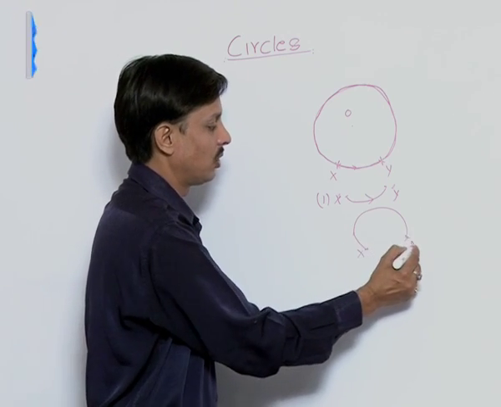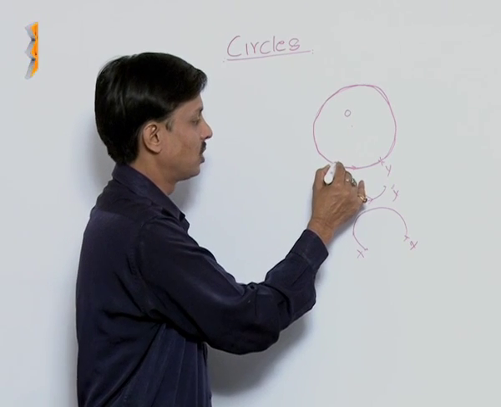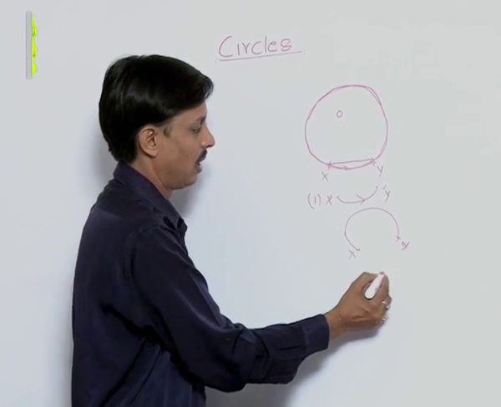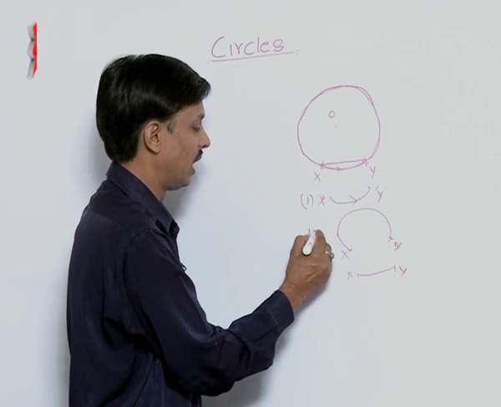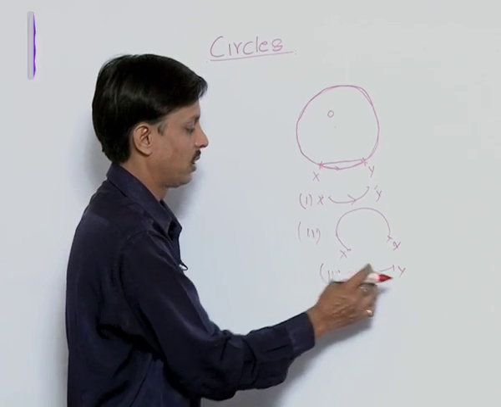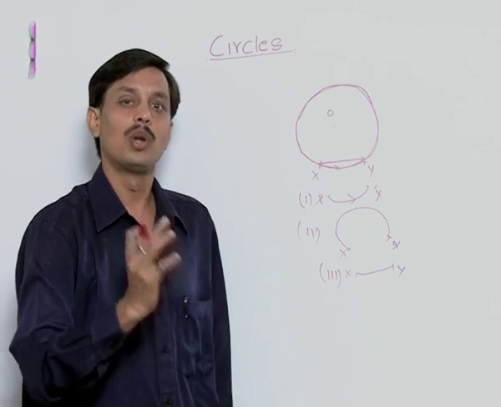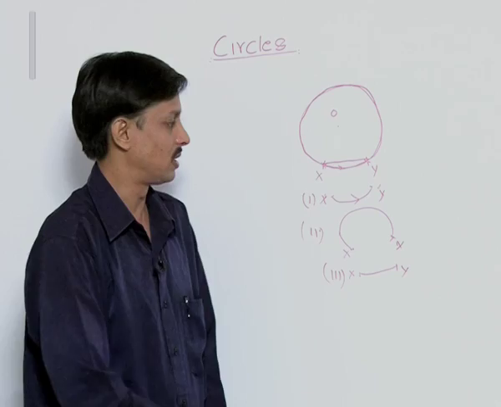Now there is one more way to reach from X to Y. This is the direct way, making a line segment like this. This is the third way to reach from point X to Y in the circular region. I want to tell you the separate names of these three paths.